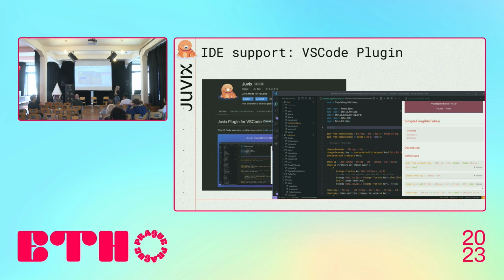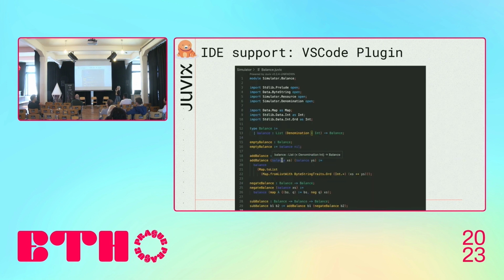And we support different IDEs. We have a plugin for VS Code that we wrote specifically for the Juvix language, and it has such features as semantic highlighting, go-to definitions, preview of the documentation, and so on. And here in the example, you can see that hovering can provide you information about every token, every function and variable in your project.